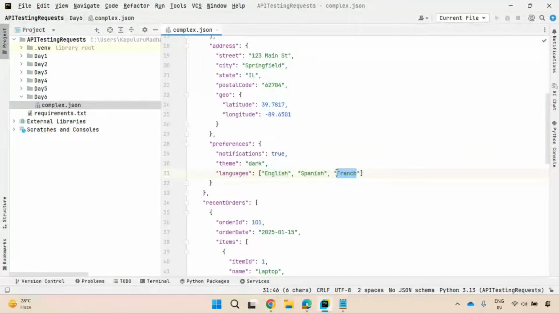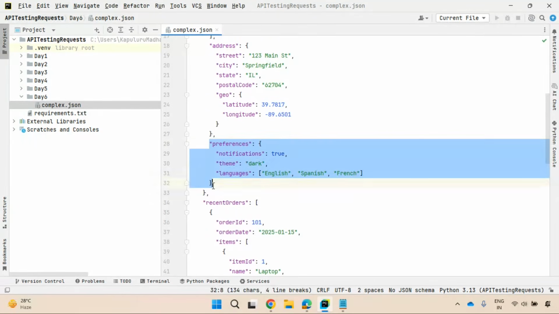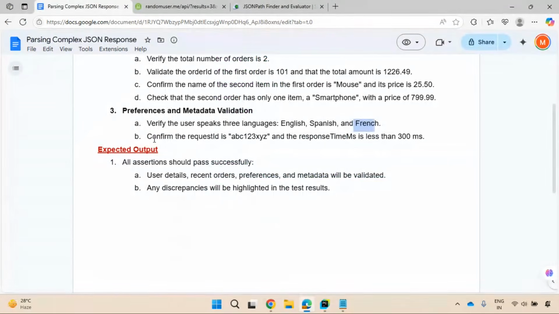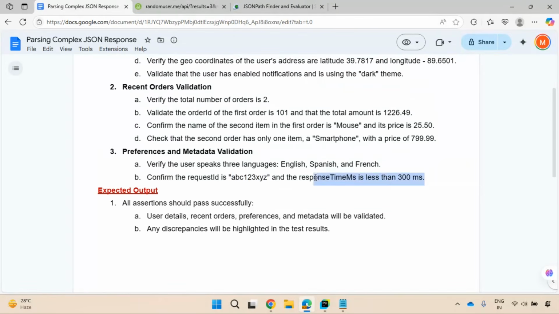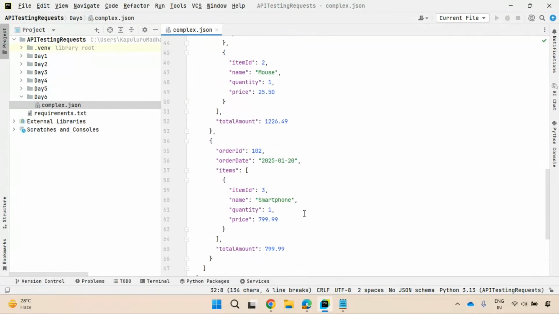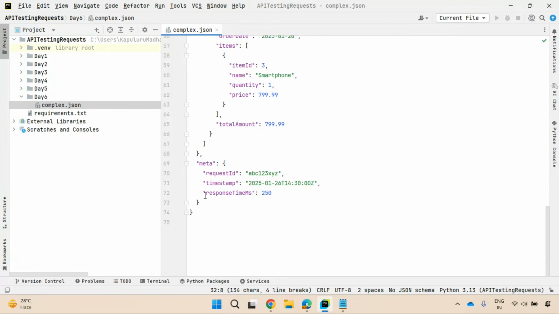You need to extract the key value from the preferences object, then do validation. Next, confirm the request ID is ABC123XYZ and the response time in milliseconds in metadata. So go to metadata, read the response time in milliseconds and the request ID, and do validation.